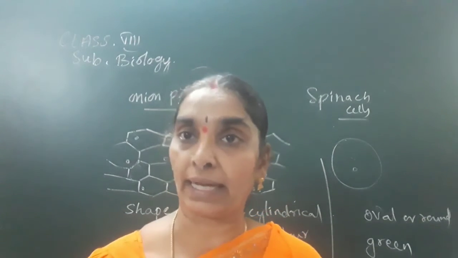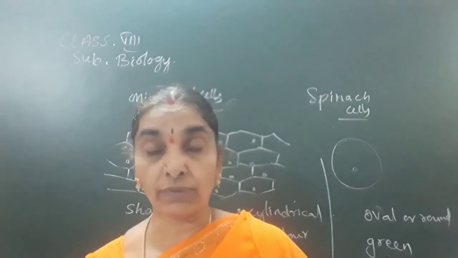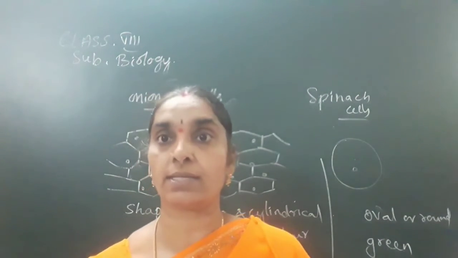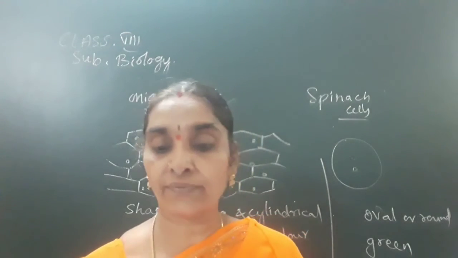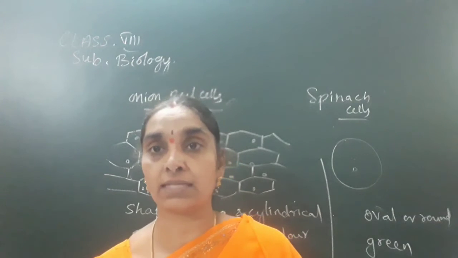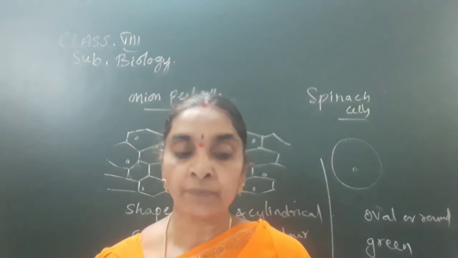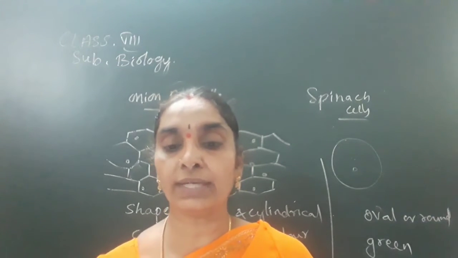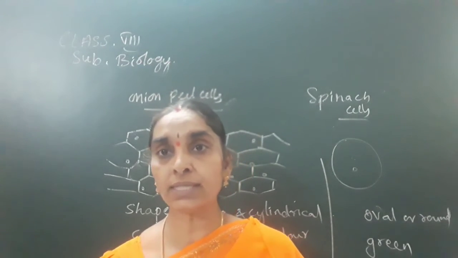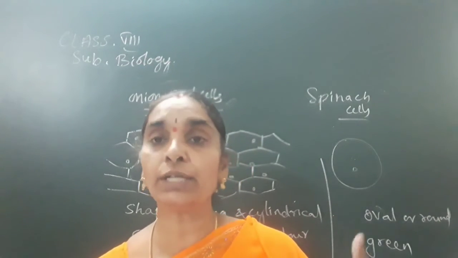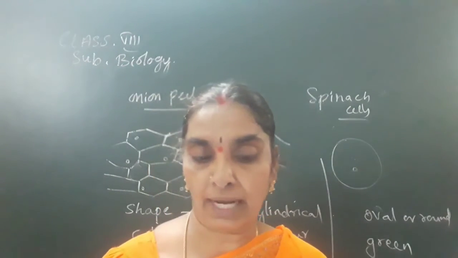The smallest cell, bacteria, ranges about 0.1 to 0.5 micrometers, and the largest cell, the ostrich egg, is as big as 17 into 18 centimeters, as we have studied. Is it clear? The size of the cell is related to its function, but the size of the organism is related to the number of cells, not the size of the cell. That you have to keep in mind.